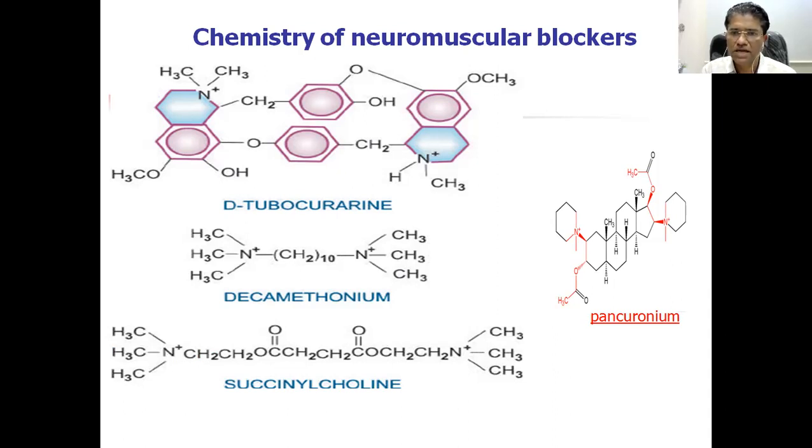But they are not very similar to acetylcholine. They are not exactly the same as acetylcholine, but there is some change. What is the change? You can see that acetylcholine is a very small, slender molecule, while all other neuromuscular blockers, tubocurarine, decamethonium, pancuronium, vecuronium, are quite bulky.